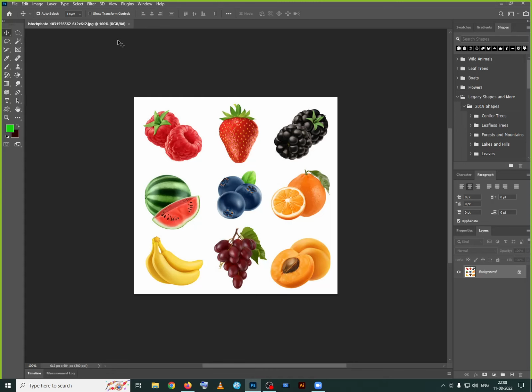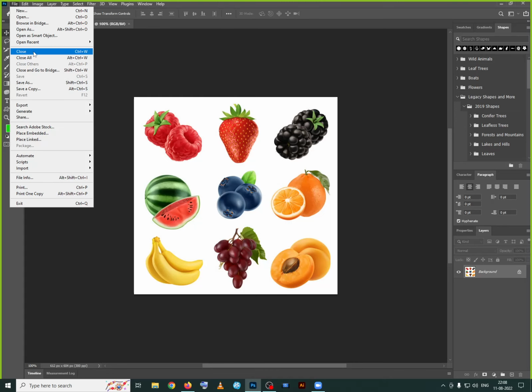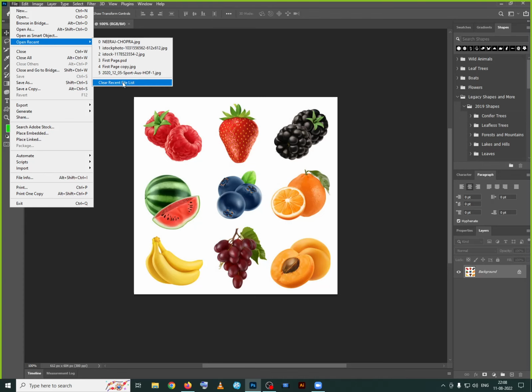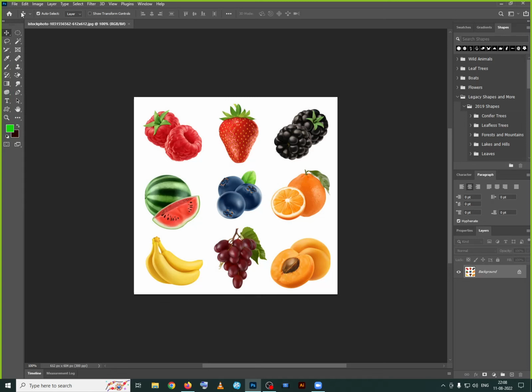Similarly, we can use this option for closing this one. Close all, and close others. Now, the recent documents, I'm clearing it now. When you don't have the recent option, we have to use this option only.